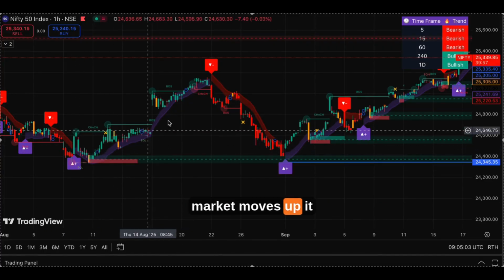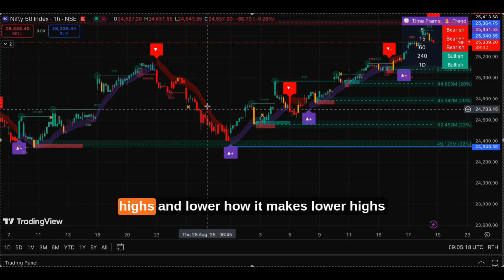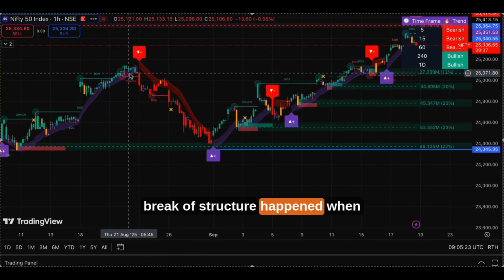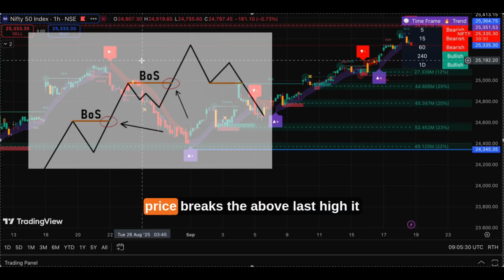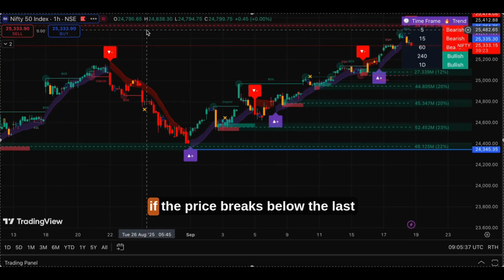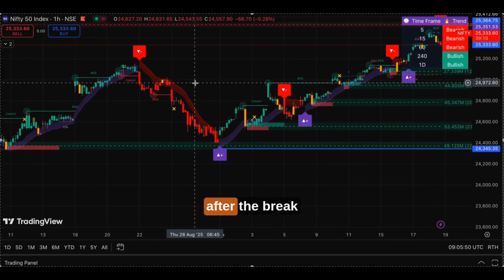When market moves up, it makes higher highs and higher lows. When the market moves down, it makes lower highs and lower lows. A break of structure happens when the price breaks its last high or the last low. If price breaks above the last high, it will make the market bullish. If the price breaks below the last low, the market is bearish. So this is called break of structure, BOS.